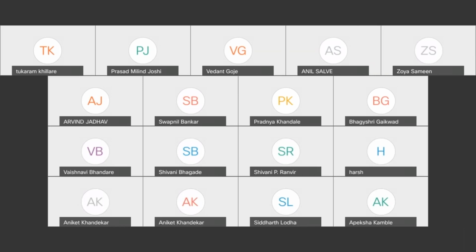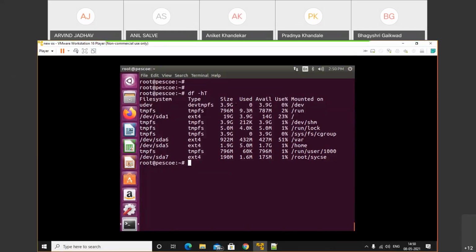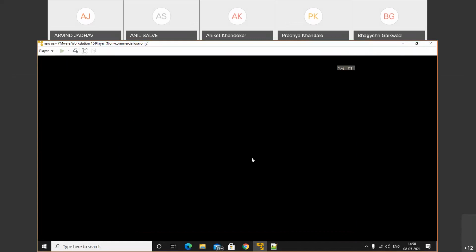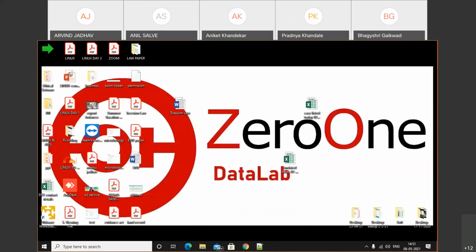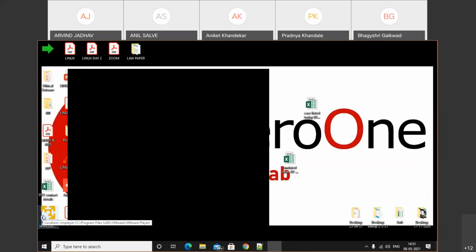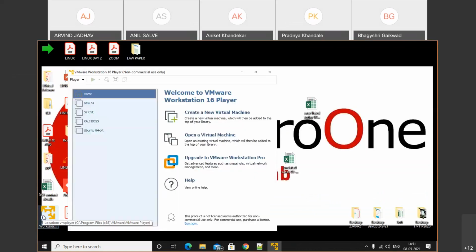Okay, let's close this instance. First of all, share the screen. And here I will close the instance, shut down the VM. Make a note of one more point: whenever we start VMware, you can use only one instance at a time. It depends on your computer hardware.